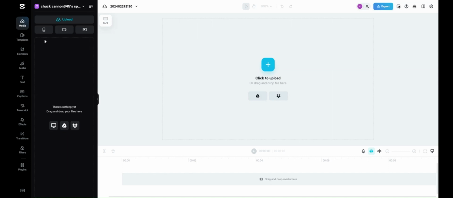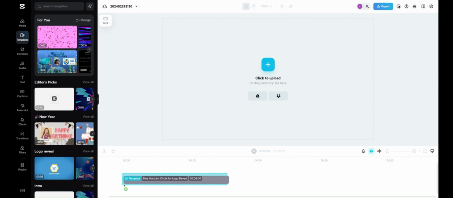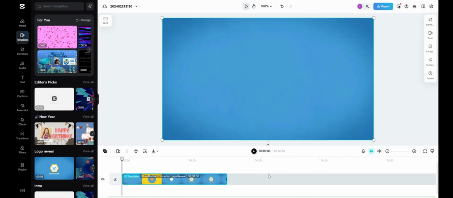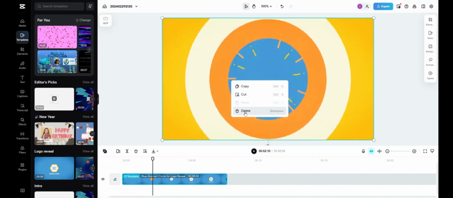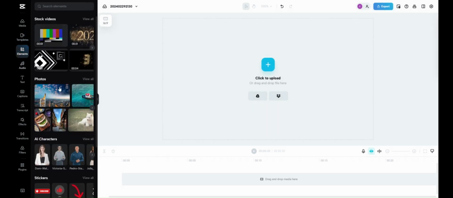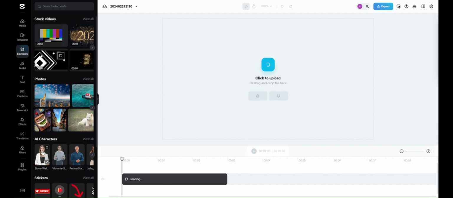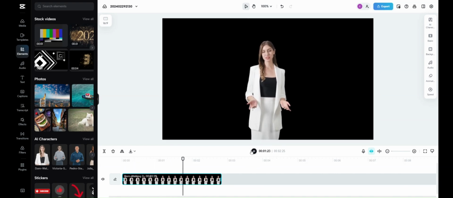So I'm just going to show you a few features that kind of gives you an idea. Like I said, they have tons of templates. Pretty easy. It's the same thing. Just drag and drop, and then it comes up. So you can do that. We'll delete that out of there. Boom. Next one, you got elements. Elements are really cool. If you want to drop pictures in, you can do that. They actually have an AI character feature that'll come up here in just a few seconds. And then you can see her. You click onto her. Hey, good to see you.